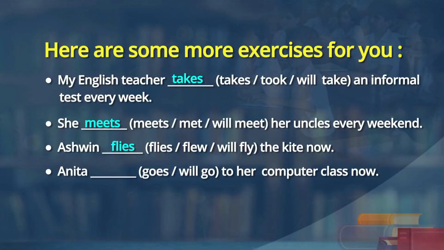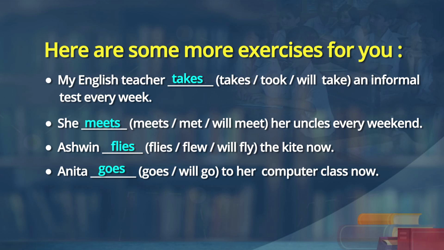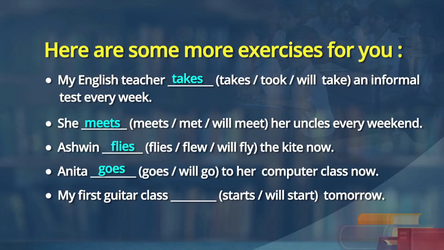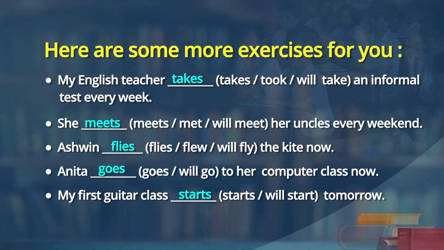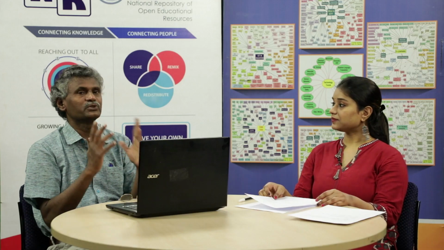Okay. Next, Anita will go to her computer class now. No, present tense. Anita goes to her computer class right now. It's happening. My first guitar class started tomorrow. My first guitar class starts tomorrow. I will read it again. My first guitar class starts or will start tomorrow. My first guitar class starts tomorrow. Okay, it's a planned action, so we use present tense.